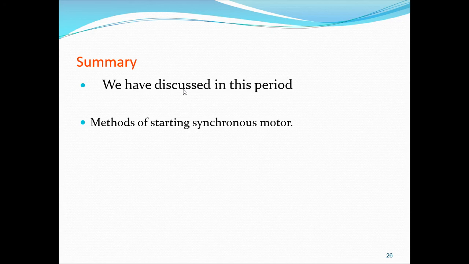And in case of a pony motor, we use an induction motor to rotate the rotor near the synchronous speed. Then both get magnetically locked with each other and start rotating at synchronous speed. Next one is by using damper winding. In this case, when you give the supply, because of the damper winding, it produces starting torque, and the motor starts as an induction motor.